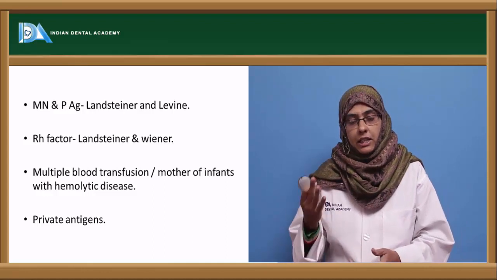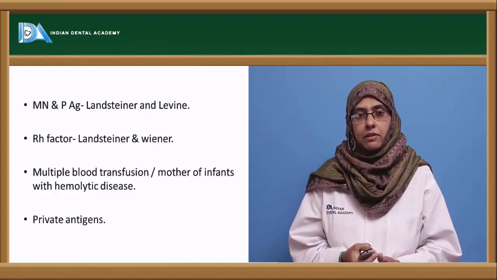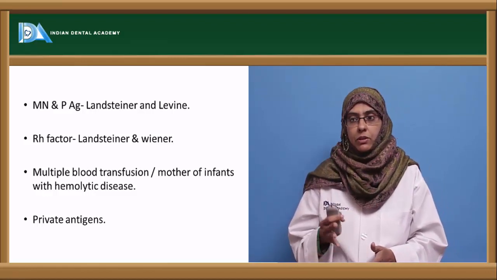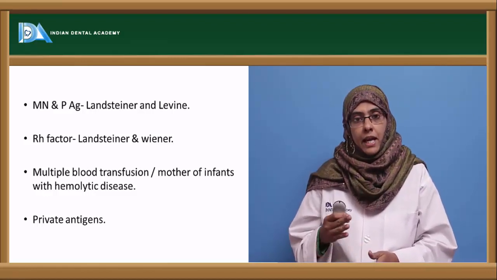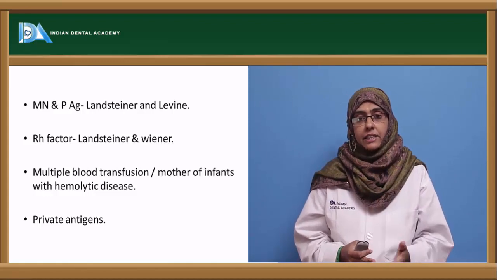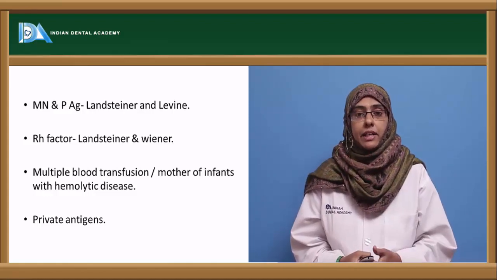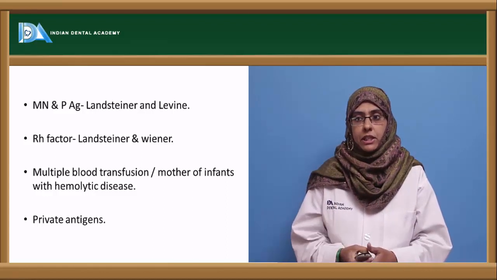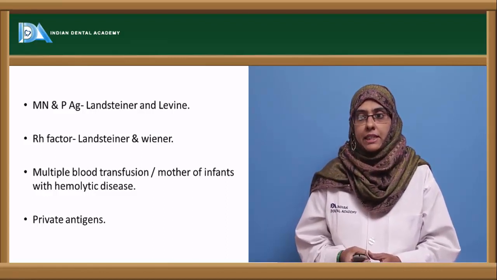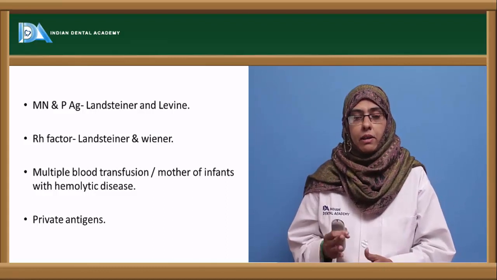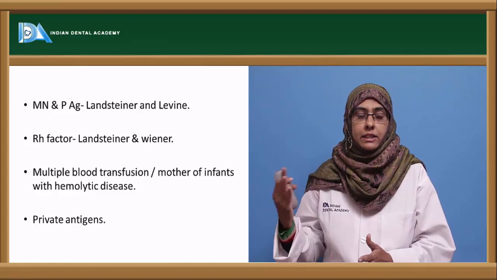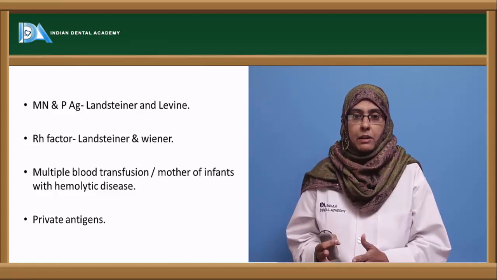The next thing that was discovered in blood grouping was the MN classification of blood groups by Landsteiner and Levine. The Rh factor, another important factor that is usually checked before going for blood transfusion, was discovered by Landsteiner and Wiener, who developed antibodies against the rhesus monkey's RBC antigen.